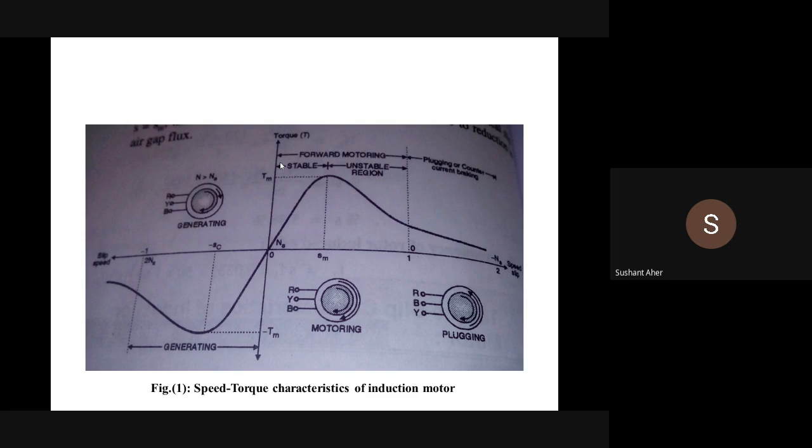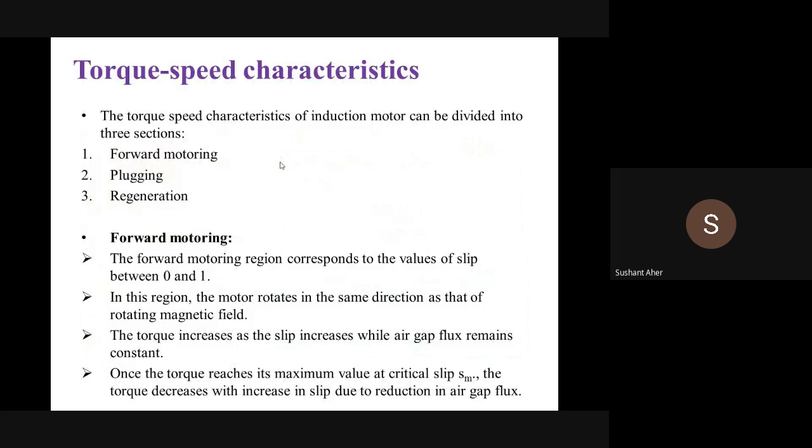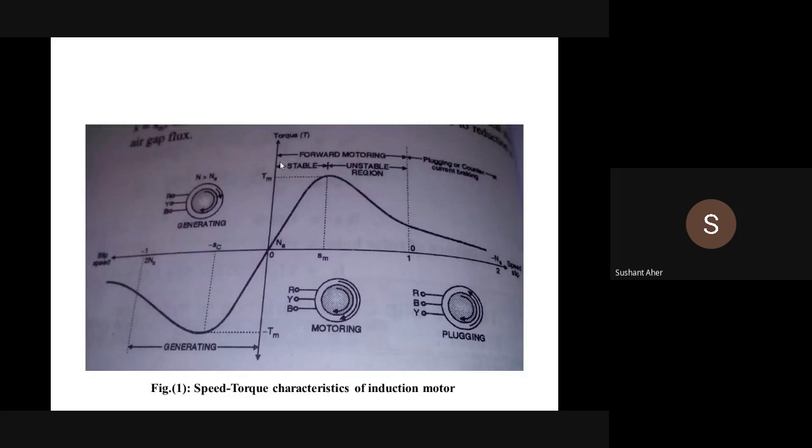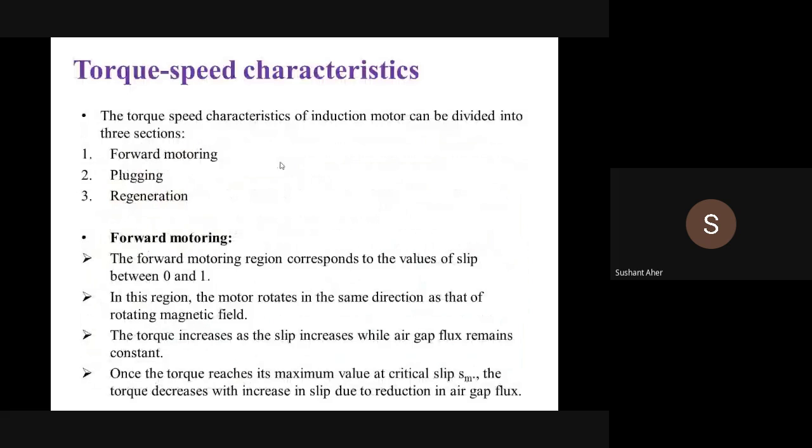Now let's discuss the first mode of operation, that is forward motoring operation. That mode of operation we have also divided into two parts. First is the stable mode of operation and second is the unstable mode of operation. For stable mode, the slip of the induction motor is from 0 to maximum slip. In that region, the induction motor works in a stable mode. When the slip increases beyond the maximum slip, the induction motor becomes unstable and operates in an unstable mode of operation.